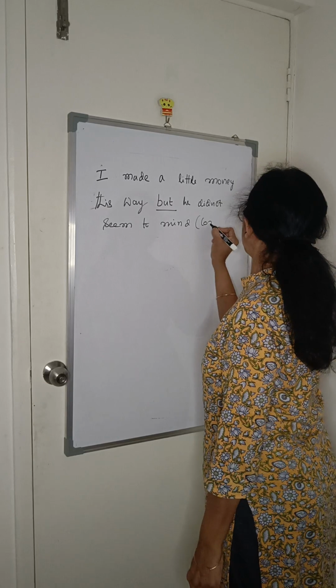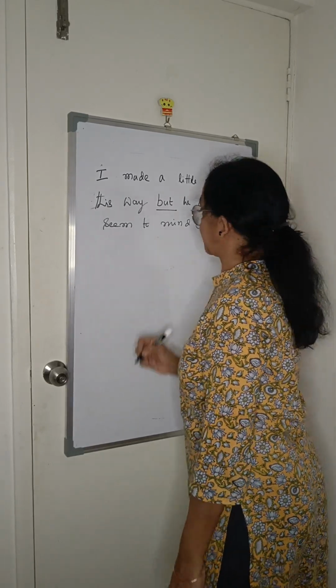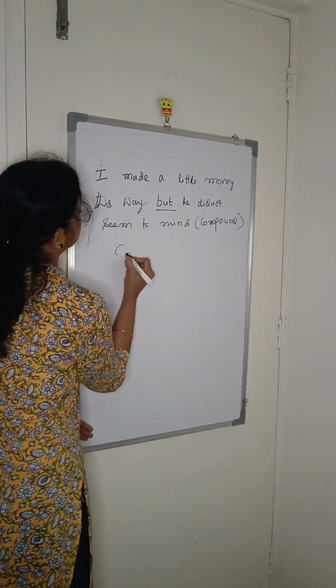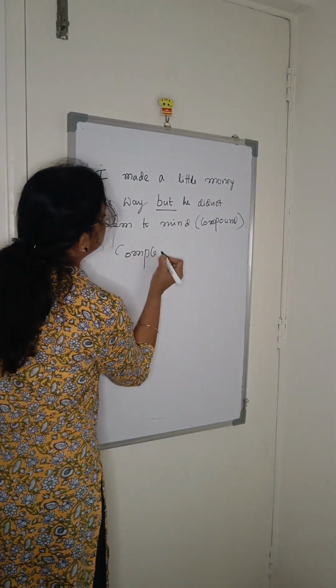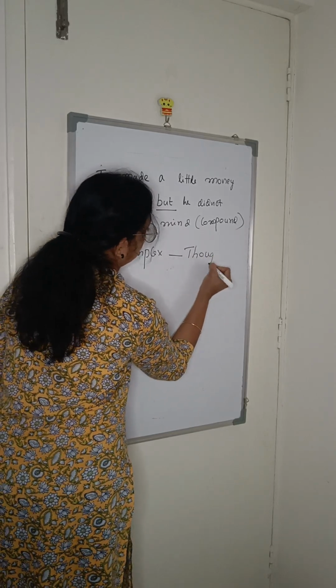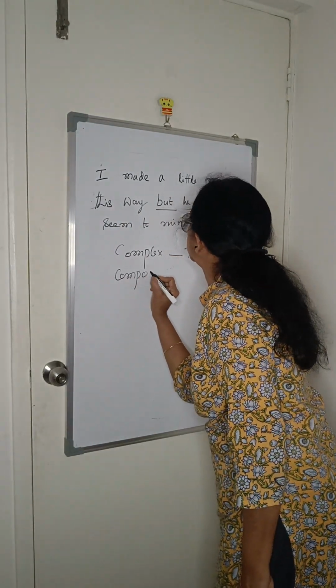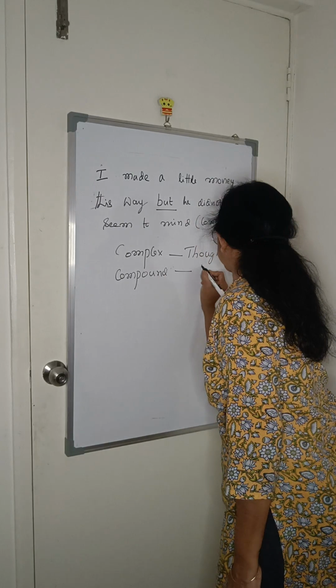It's a compound sentence. I'll tell you a trick. In complex, when though or although, the conjunction, comes. In compound, but will come.